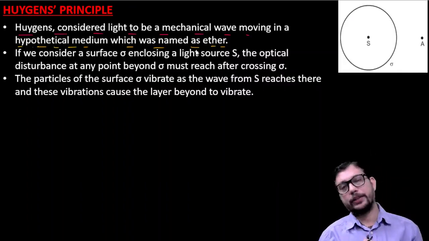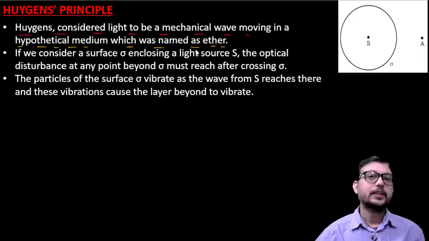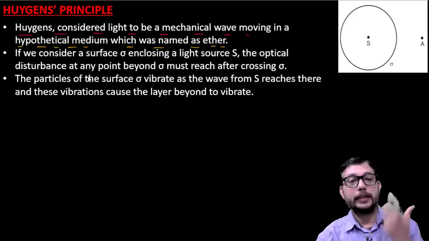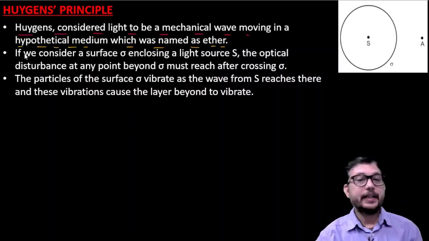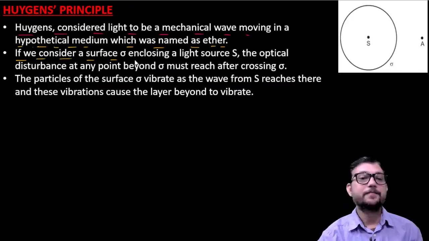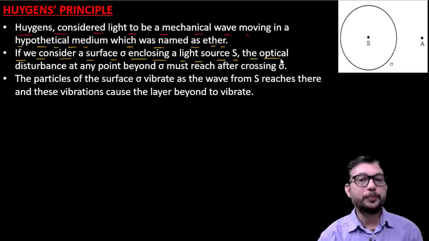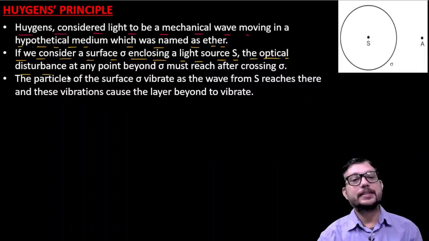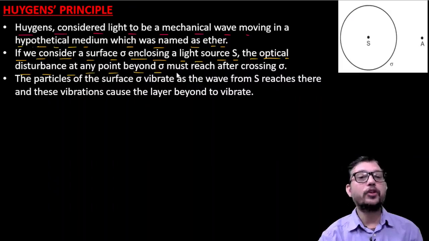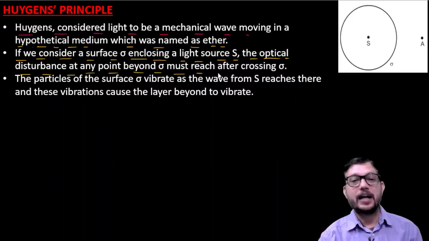Now the second point. According to him, if we consider a surface sigma enclosing a light source, the optical disturbance at any point beyond sigma must reach there after crossing sigma.